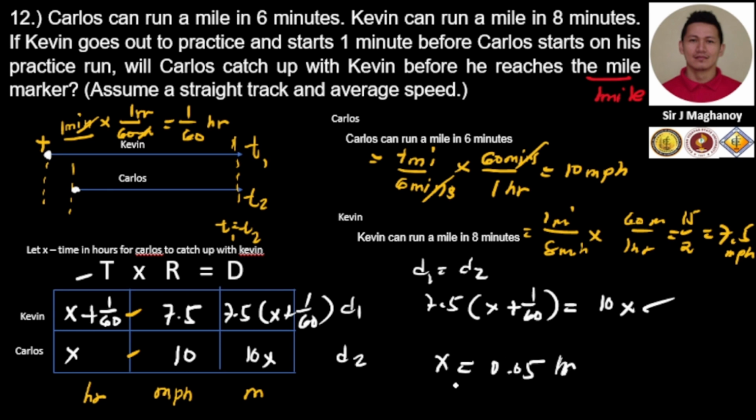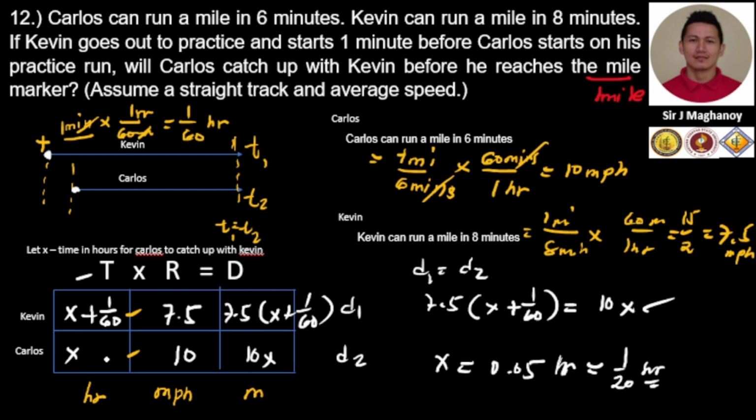So it means that it will take 0.05 hour. If you convert it into a fraction, just press the S-D. If we convert 0.05 into a fraction, that is 1 over 20. Okay, it means that it will take 1 over 20 hour for Carlos to catch up with Kevin.